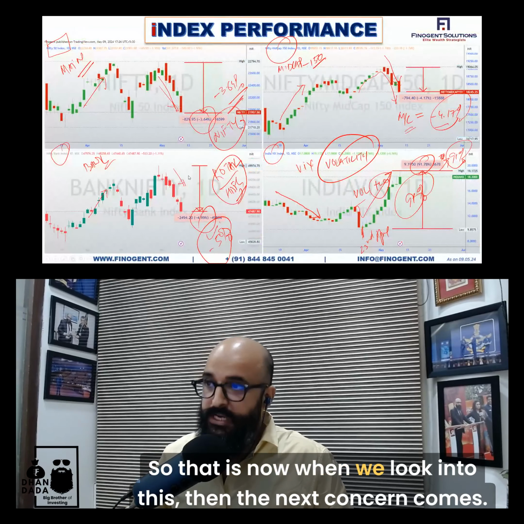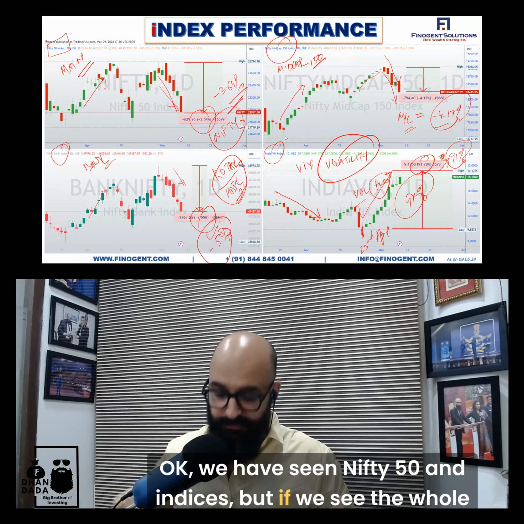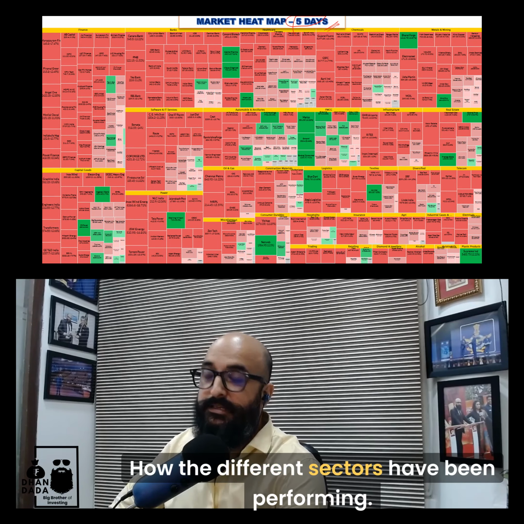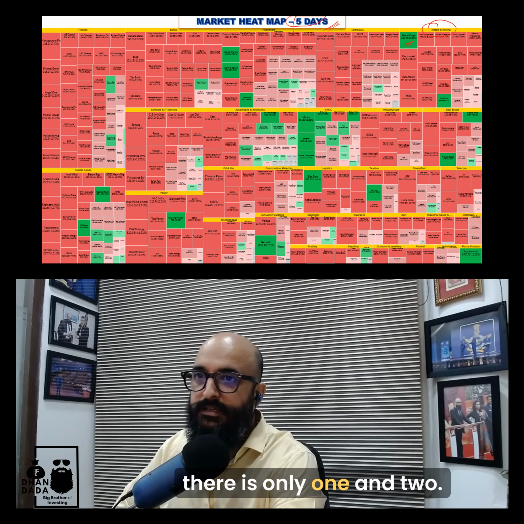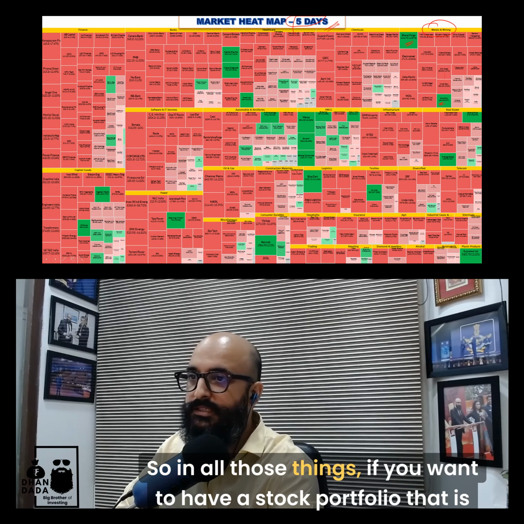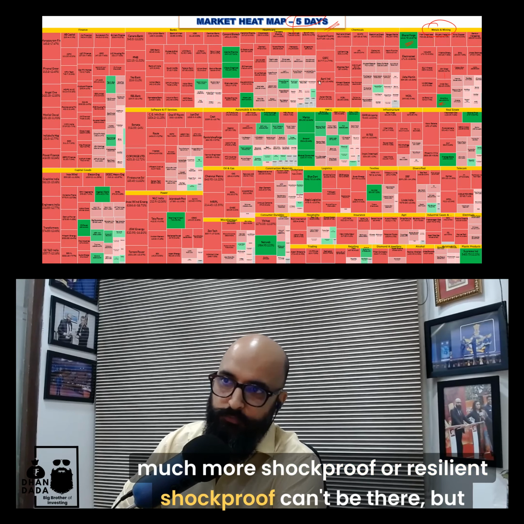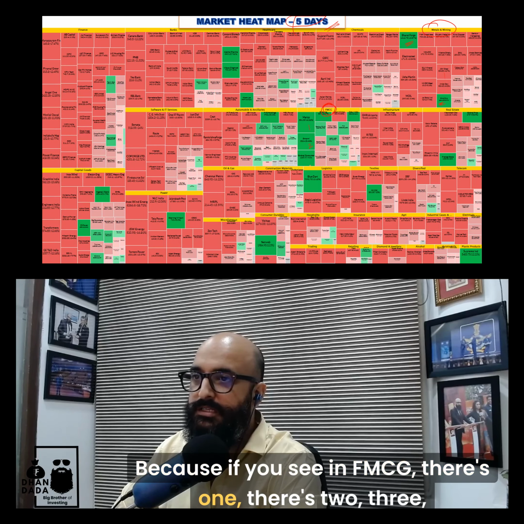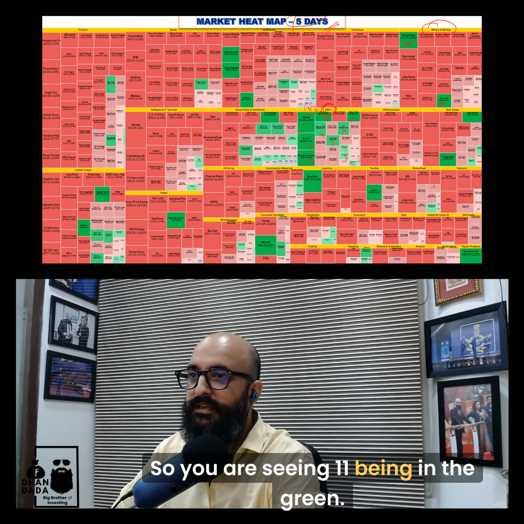Now when we look into this, the next concern comes. Okay, we have seen Nifty 50 and indices, but if we see the whole market as such, over the past 5 days, how the different sectors have been performing. So here, when we're talking about metals and mining, there is only 1 and 2. If you want a stock portfolio that is resilient, shock proof can't be there, but resilient for that matter, is the FMCG. Because in FMCG, there is 1, 2, 3, 4, 5, 6, 7, 8, 9, 11. So you are seeing 11 being in the green.